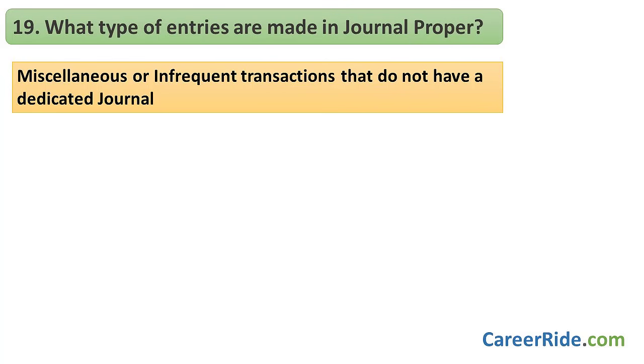Question number 19. What type of entries are made in journal proper? So miscellaneous or infrequent transactions that do not have a dedicated journal for themselves are recorded in journal proper or general journal. For example, adjustment, correction, transfer, opening type of entries, they are all made in journal proper.